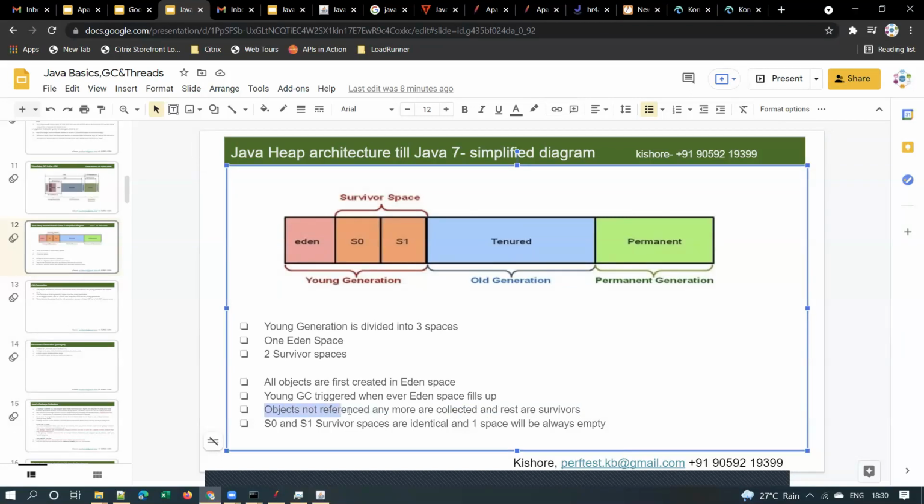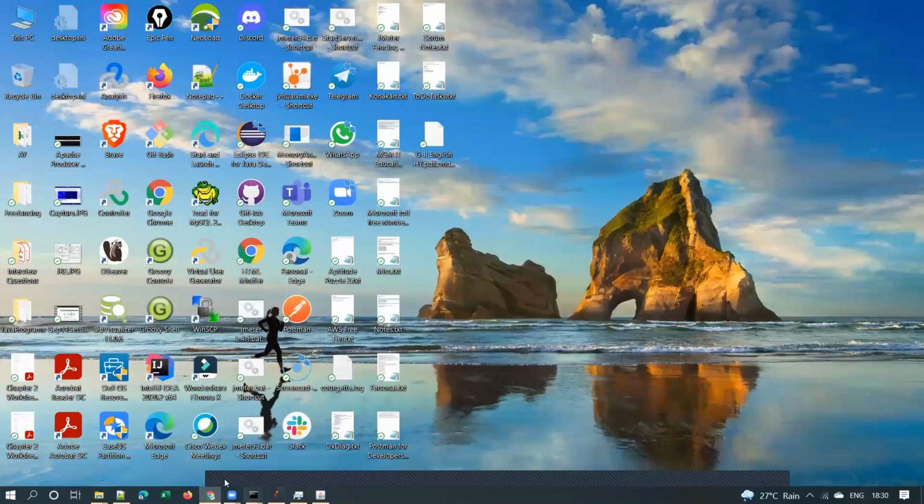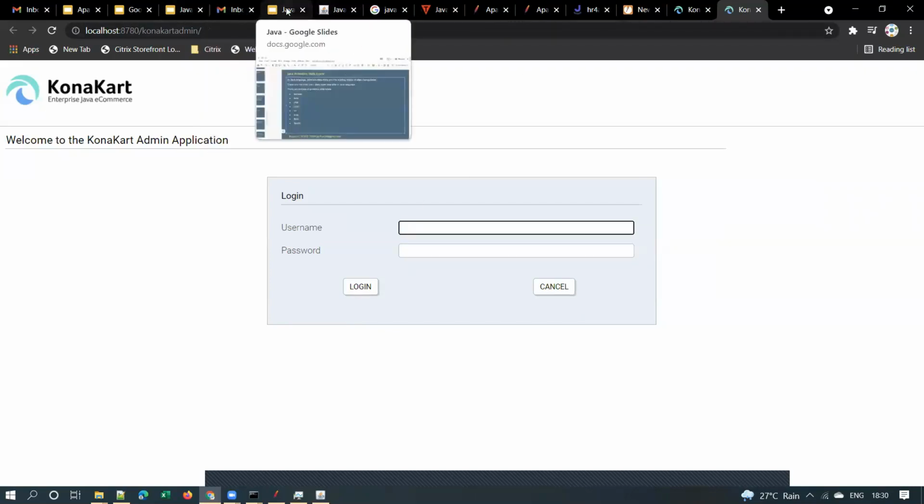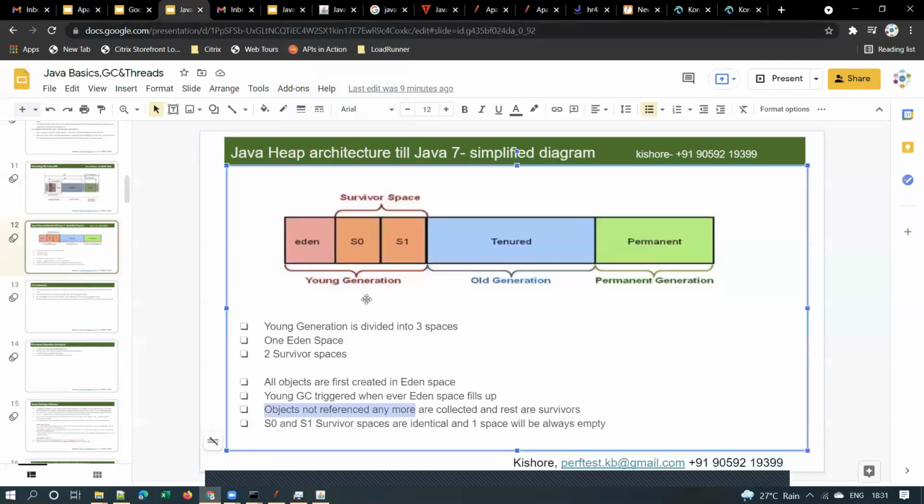For example, we used some Java application, filled a form and submitted it. That employee object is no longer in use. All those objects which are not in use will be collected, meaning they will be removed from the Eden space.